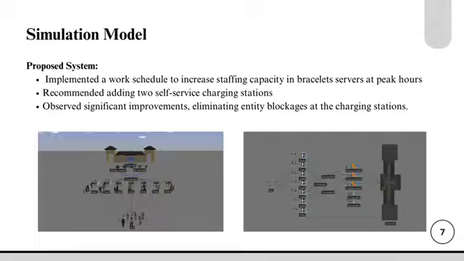In the proposed system, we implemented a work schedule to increase the capacity of the staff during peak hours. We also recommended adding self-charging machines. By implementing this solution, we observed significant improvements. The entities were no longer blocked from the charging stations, addressing one of the main bottlenecks.